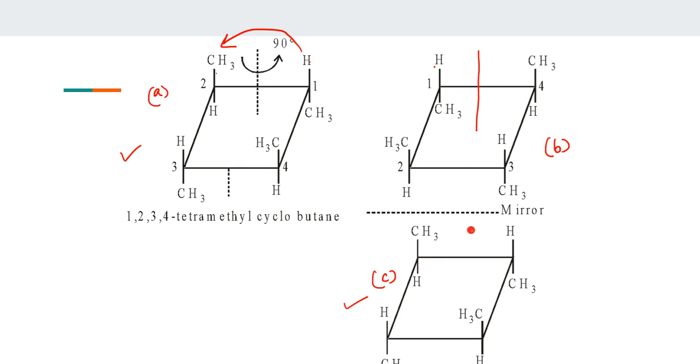H here, H here. Okay. CH3, CH3. CH3 up, CH3 up. H, H, H, H. CH3 down, CH3 down. CH3. Same, right? So, yeah. Same. Optically active or inactive? Yeah. Right? Have you all understood this, students? Is this clear to you? Okay.